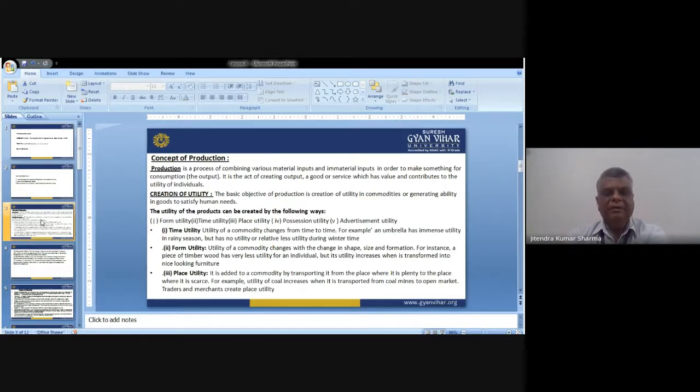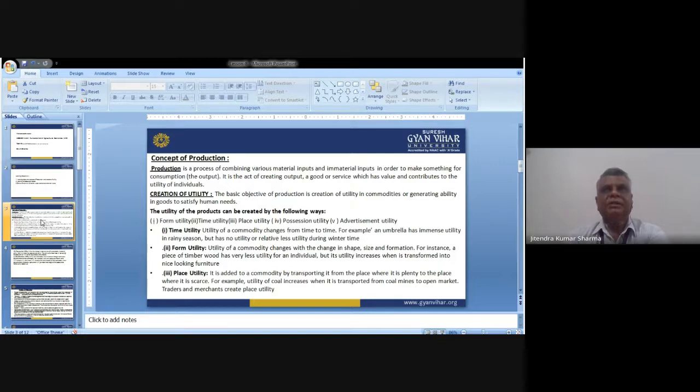Then we have the third one, which we call place utility. It is added to a commodity by transporting it from a place where it is plentiful. You know that it depends upon the place. Sometimes a product is produced somewhere and it is utilized somewhere else.